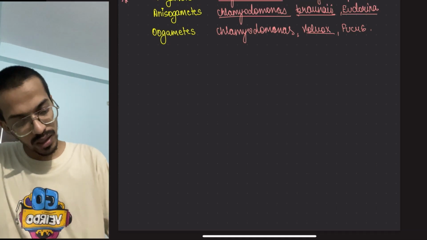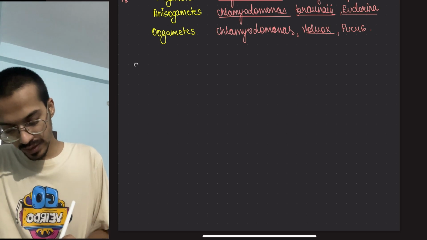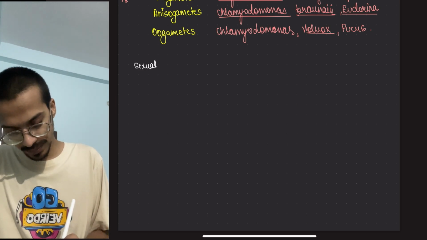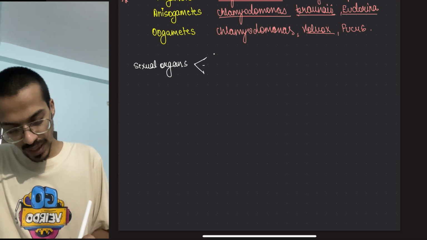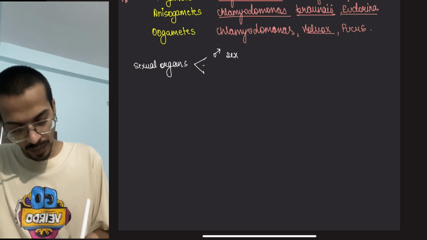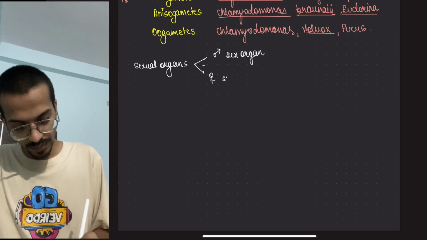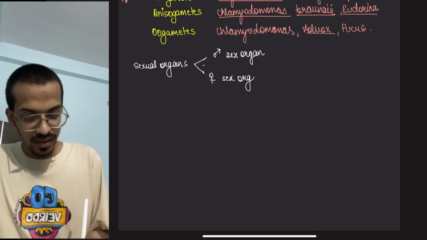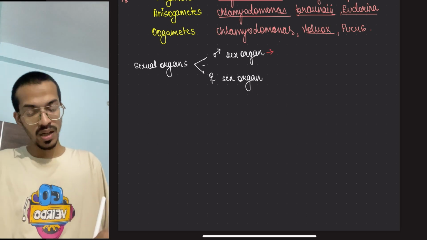So here comes a very interesting thing: there would be a male sex organ and a female sex organ. Now the male sex organ, we give a certain name to it. What is the name of the male sex organ?